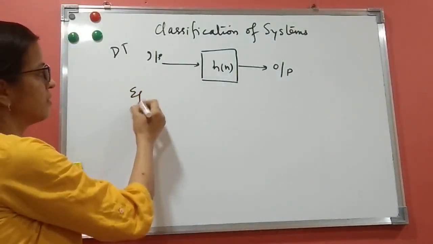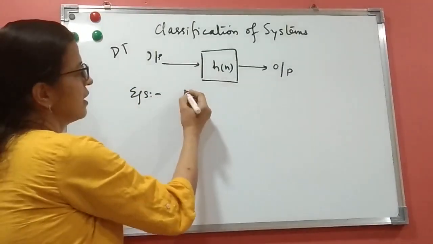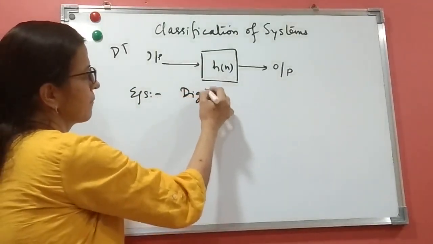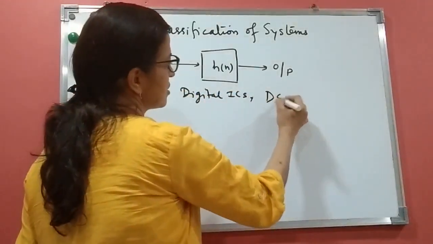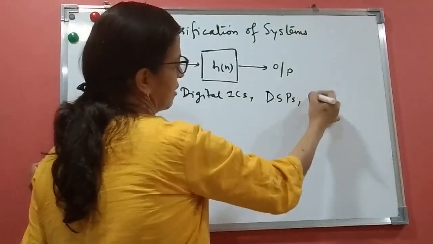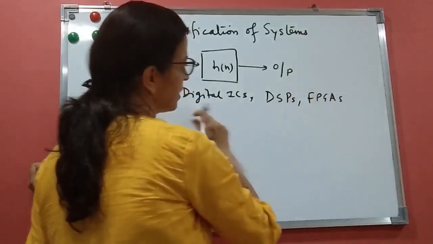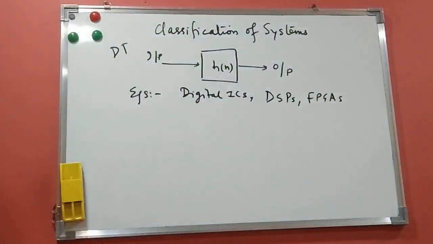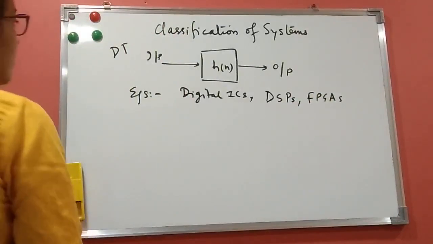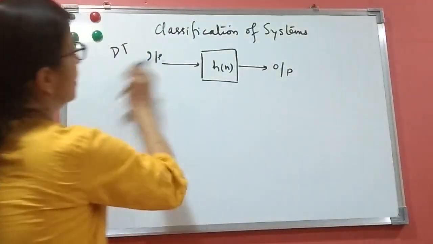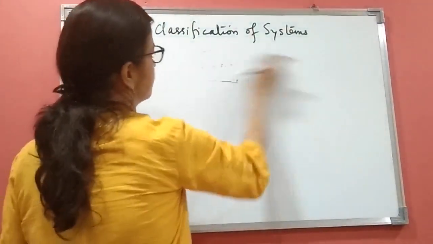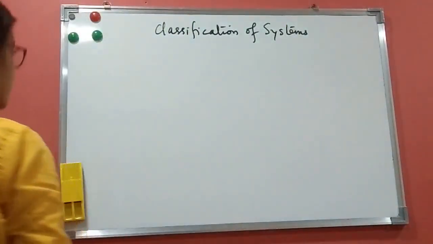What are the examples of discrete time systems? Digital ICs, DSPs (digital signal processors), FPGAs. They all take digital inputs and give you digital outputs. Now let us discuss the classification of discrete time systems. Though we have done the same for continuous time.